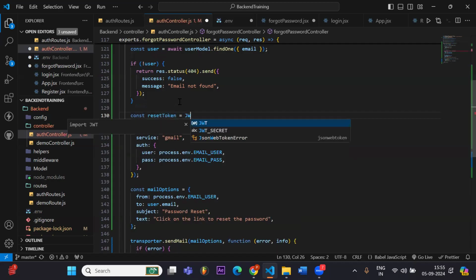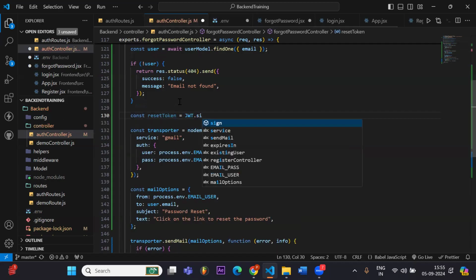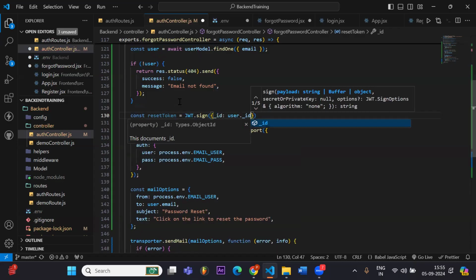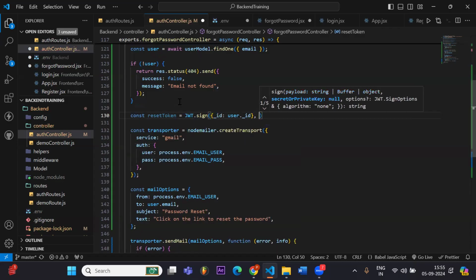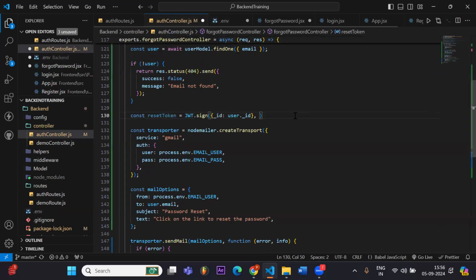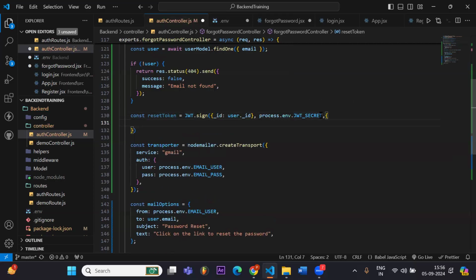We used to write jwt.sign, and after that we pass the ID also, user, and we pass our secret key, that was the JWT secret key, so process.env.SECRET_KEY, and after that we write expiresIn.